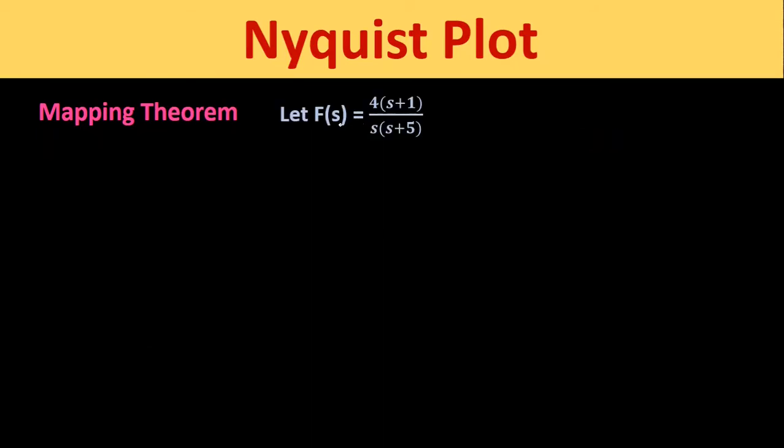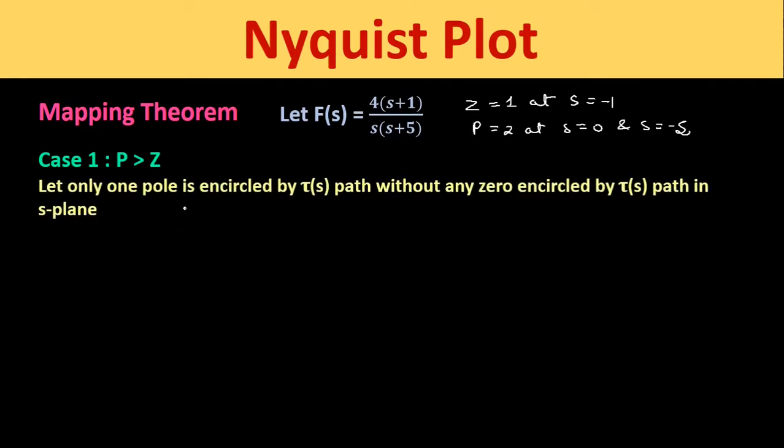Now let us consider one function f of s equal to 4 into s plus 1 divided by s into s plus 5. In this function we have one zero, that is at s equal to minus 1, and we have two poles, that is at s equal to 0 and at s equal to minus 5. First case we will take P greater than Z. The meaning of P greater than Z is that only one pole is encircled by tau of s path without any zero encircled by tau of s path in the s plane.